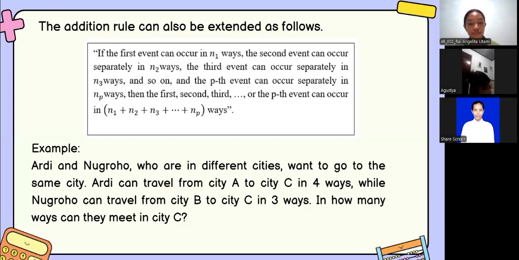So, no matter how many events there are, as long as they are separate, we just keep adding them.